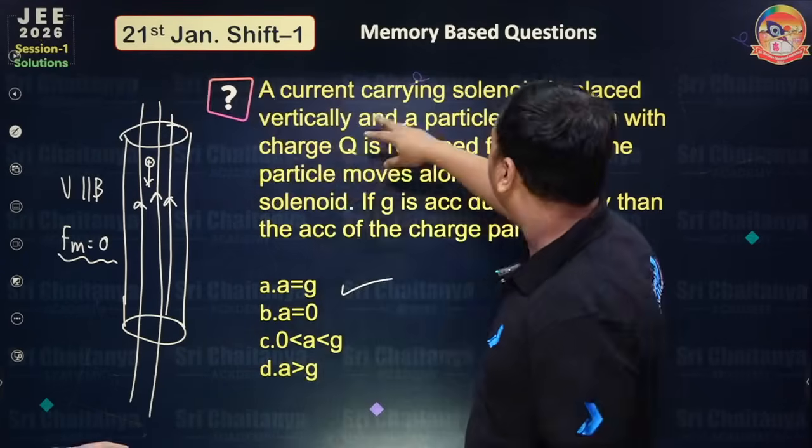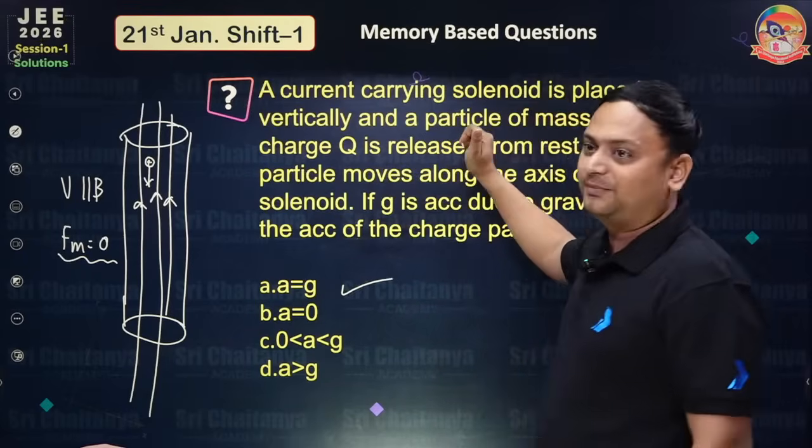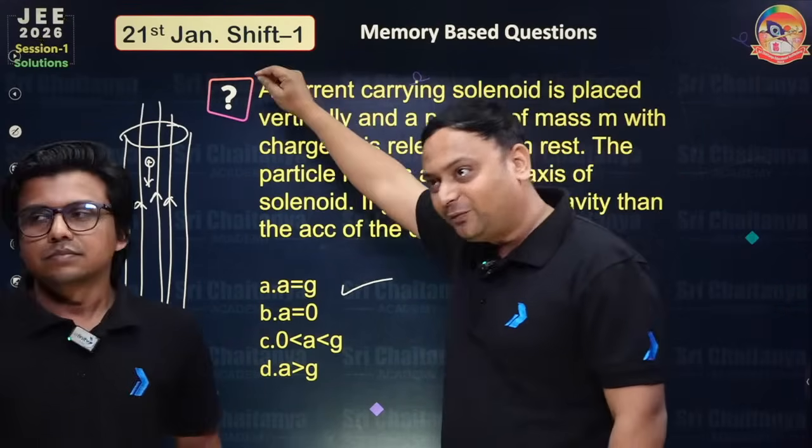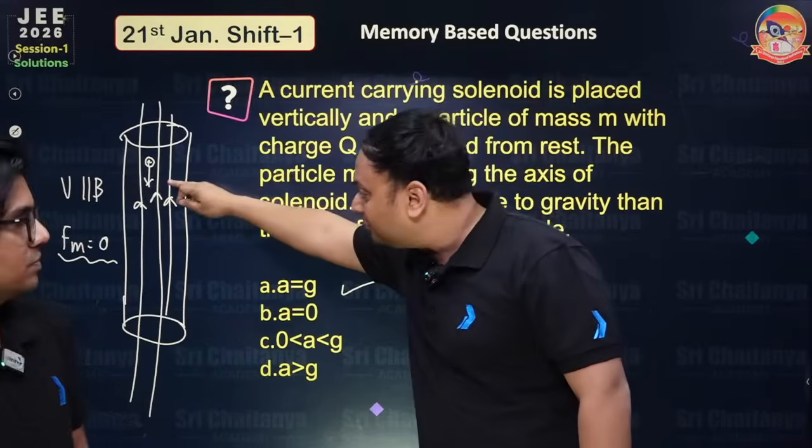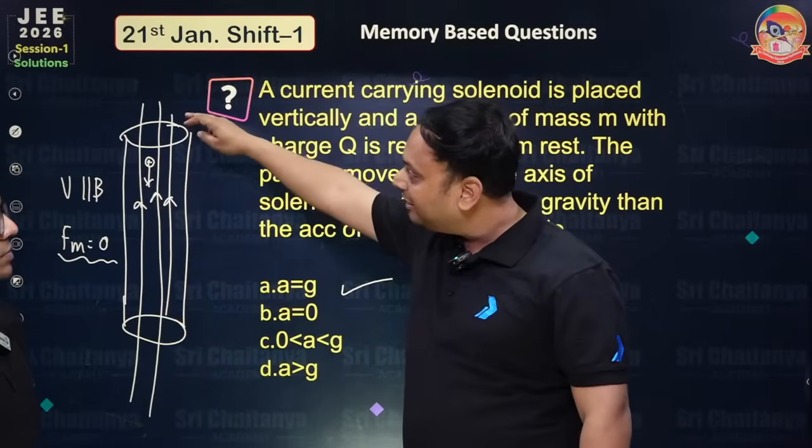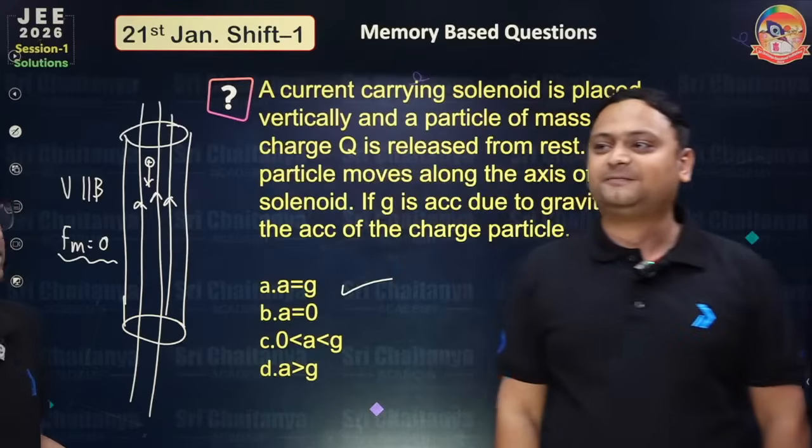But this time the question has asked in case of the charge system. So if it is a magnet and we just drop it along that side, in that case also a equals g here, and outside you can calculate a less than g.